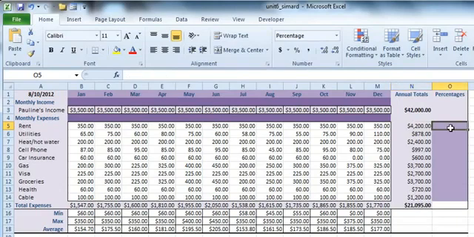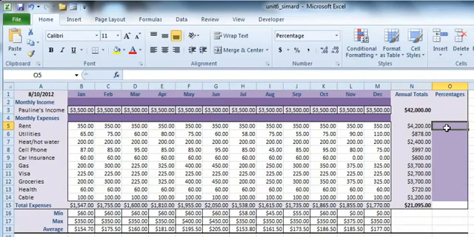So now we're going to develop percentages of each annual expense, the total for each annual expense against the annual income. So in other words, what percent of your annual rent is paid out of your total annual income.